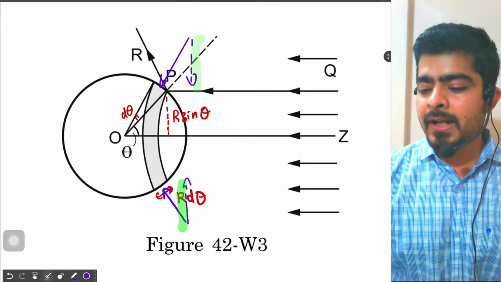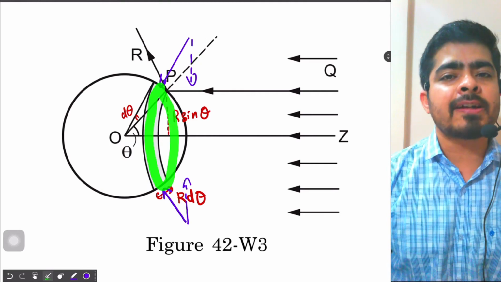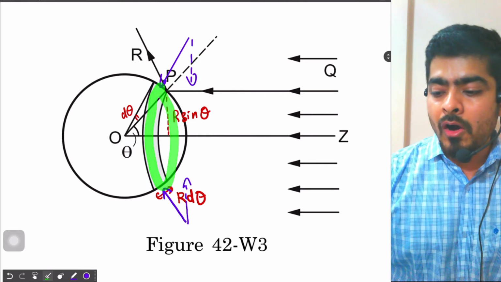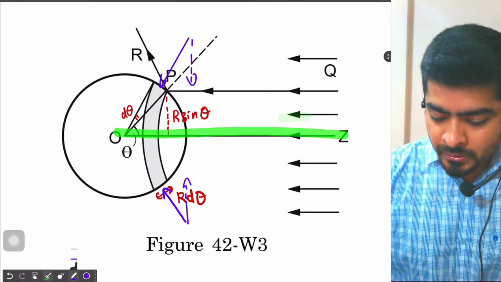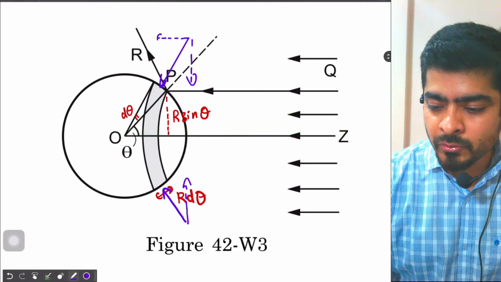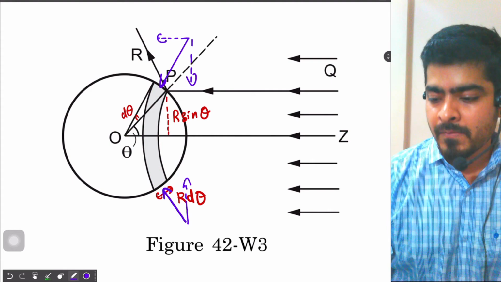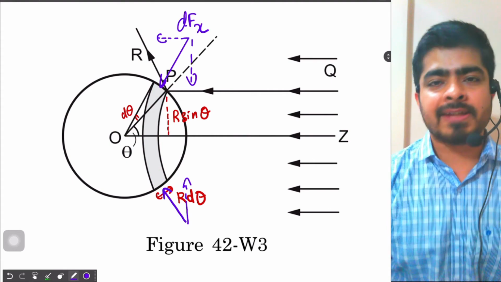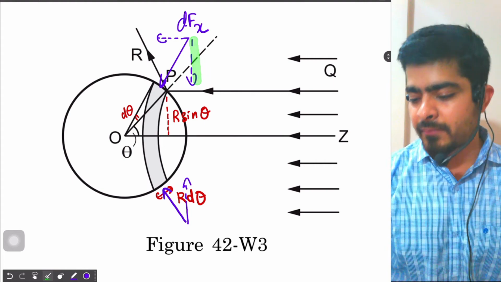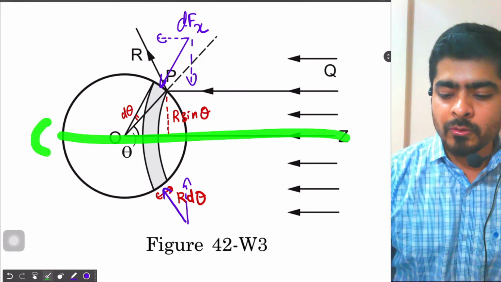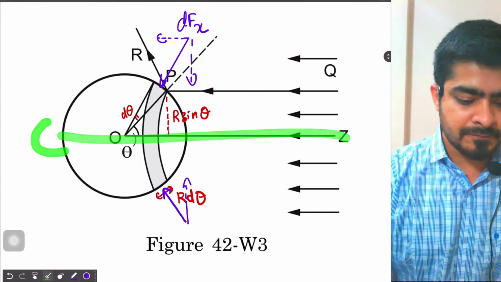So similarly, by symmetry for the entire ring, all the forces perpendicular to this axis will cancel out. So only the force components parallel to the horizontal will add up. So we need to look at dFx. dFy and dFz will get cancelled out. We only have to look at the component along the x-axis.